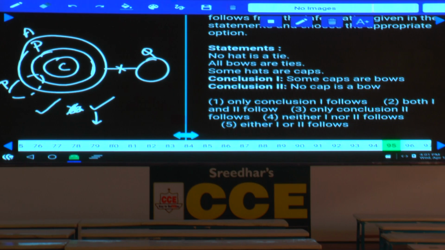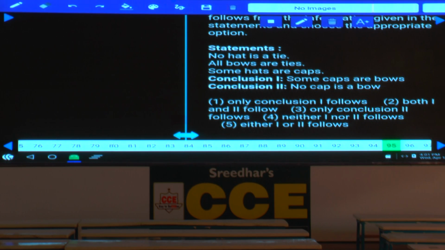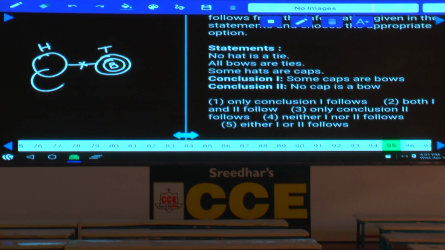Then 95. Now in this 95, no hat is a tie. This is hat and this is tie. No hat is a tie, and all bows are ties, and some hats are caps. Then the first one, some caps are bows, and second, no cap is a bow. No cap is a bow is definitely true. To make this one false, we need to prove some of the caps are bows.